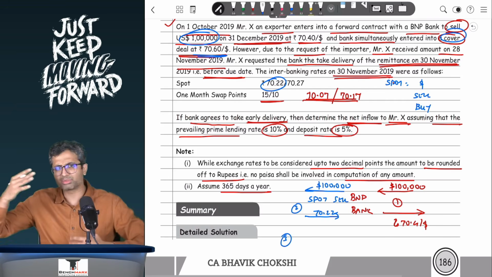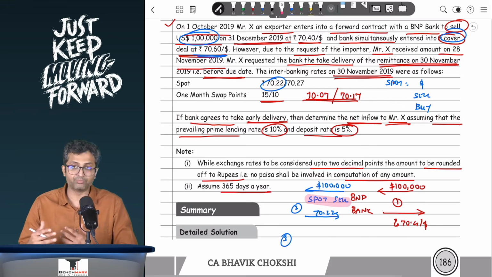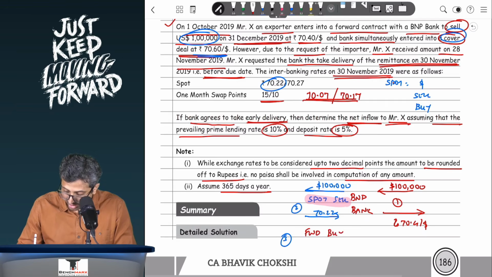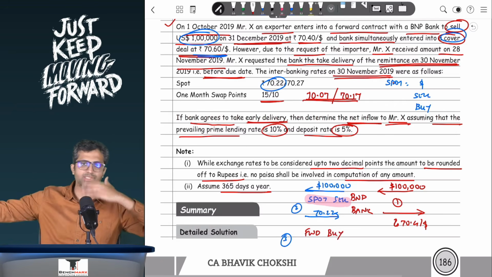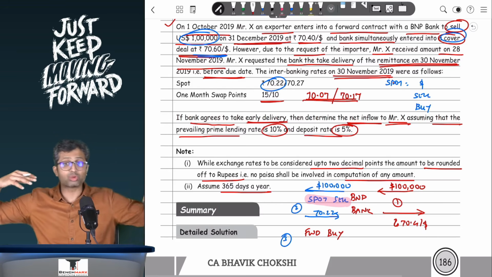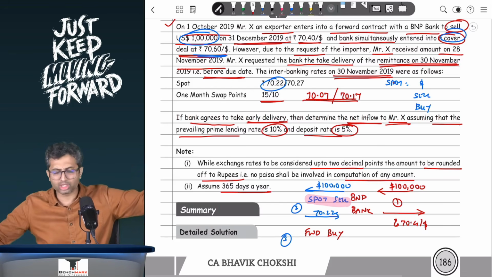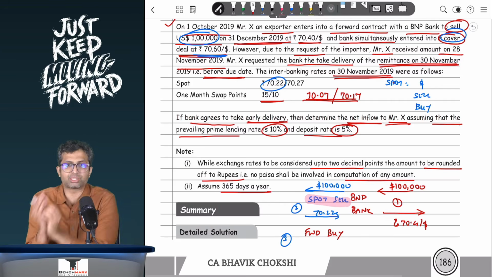Now conceptually, this is a much longer approach. However, a shortcut to this would be, if this is spot sell, there will always be an opposite action, which means this will always be the opposite. That is, this will be a forward what? Buy. Sir, why? Conceptually, originally, what must have happened is BNP bank would have entered into a deal to buy the dollars from the exporter, and hence they would have done a cover deal to sell the dollars. Now that cover deal is no longer required, and hence you will have to cancel it by doing a forward buy. Now that is conceptually the case.